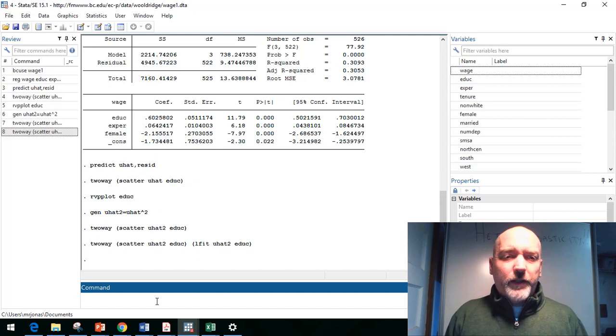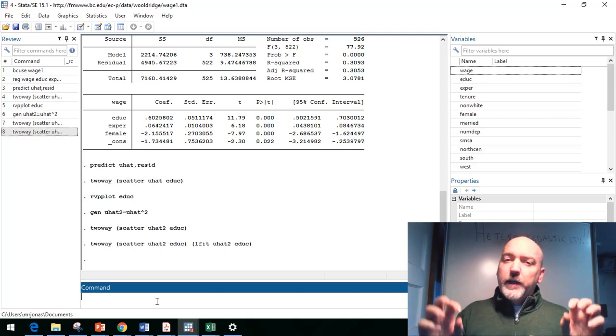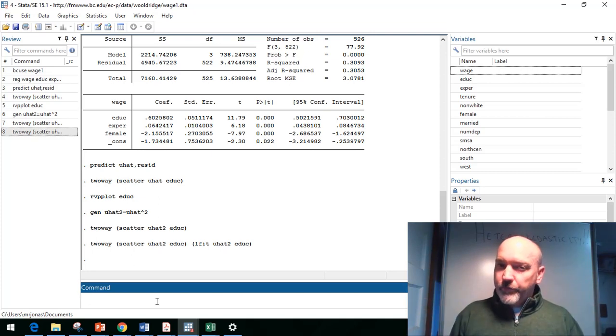But let's go ahead and take a look at the Park test first. And what the Park test does is it picks out individual causal variables that may be predictors in the regression, may not be, and simply regresses them against a version of our error variance estimator, the squared residual, right?